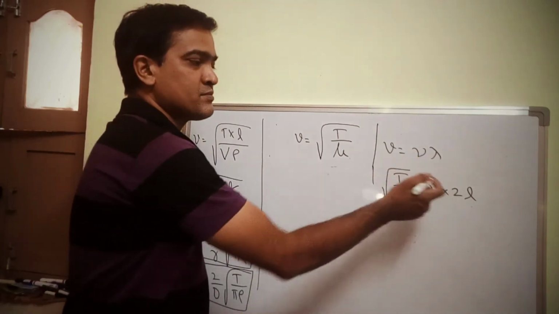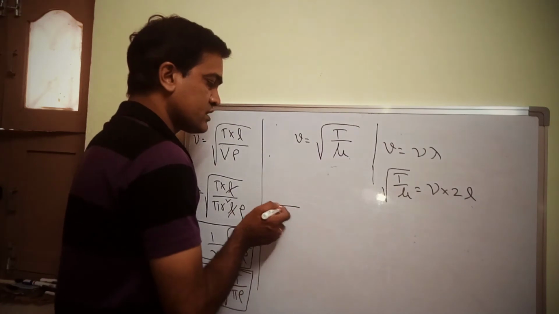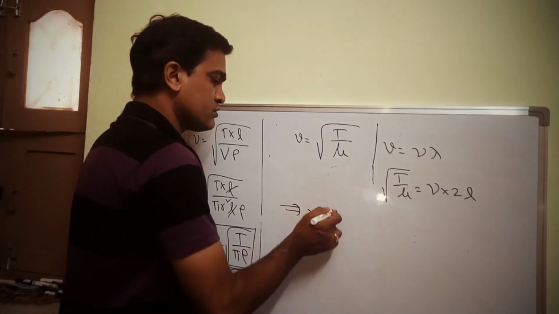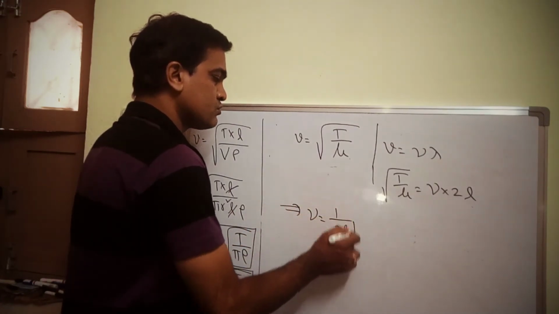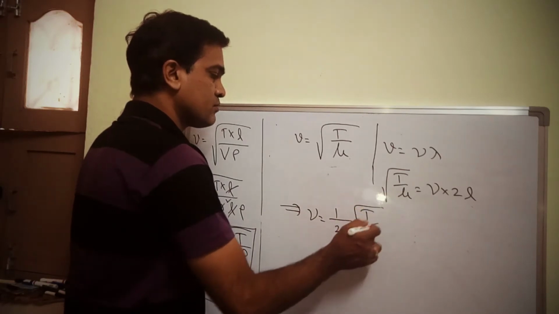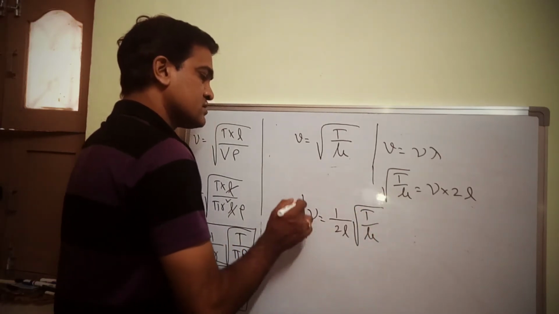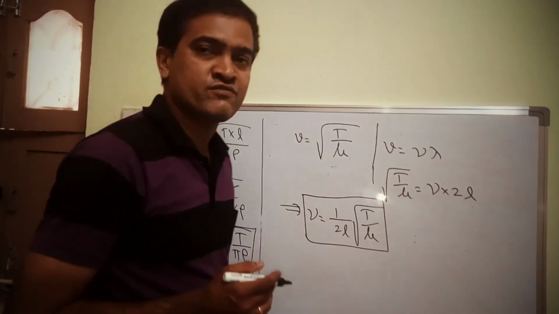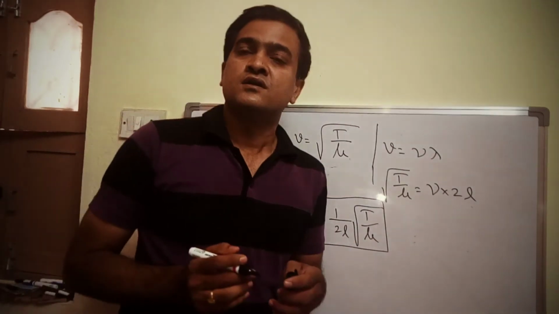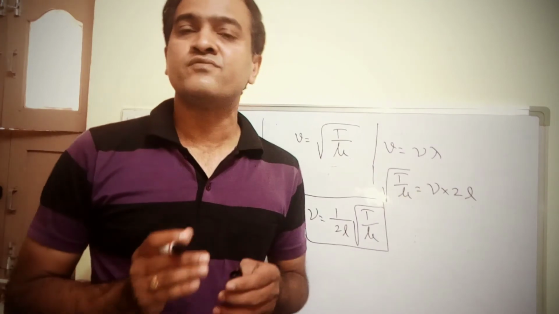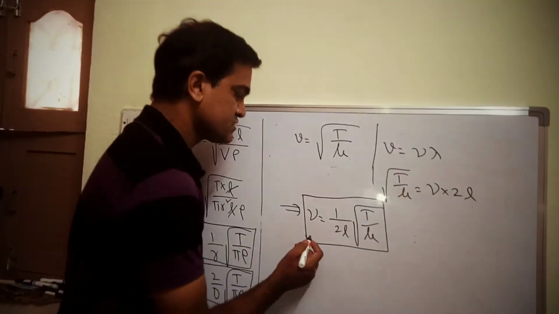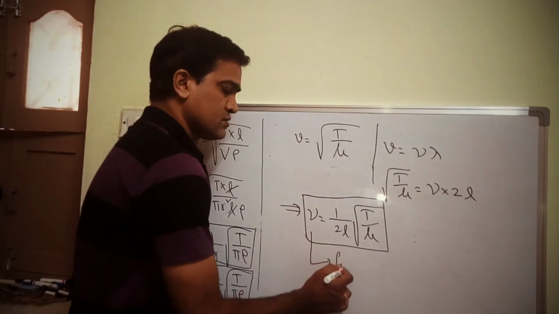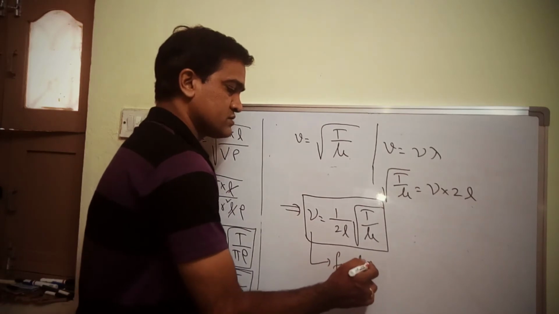So from this, what is the value of nu? Nu is equal to 1 by 2L into root over T upon mu. This gives the frequency of a stretched string, and this frequency is known as the fundamental frequency, right? This frequency is known as the fundamental frequency.